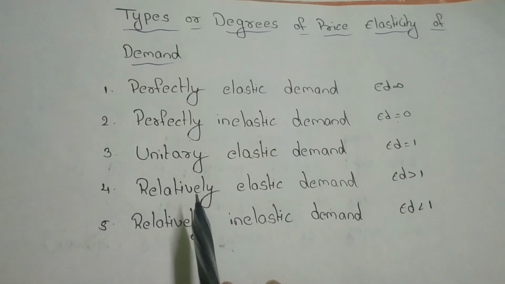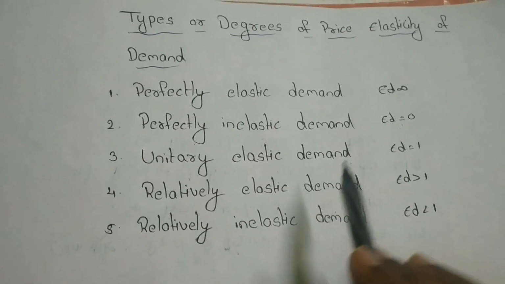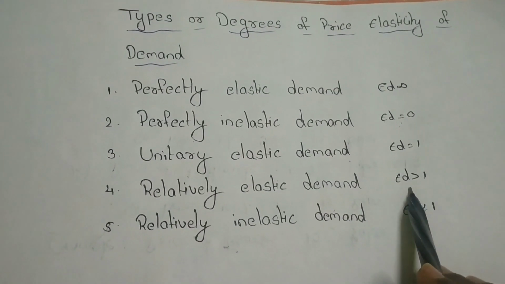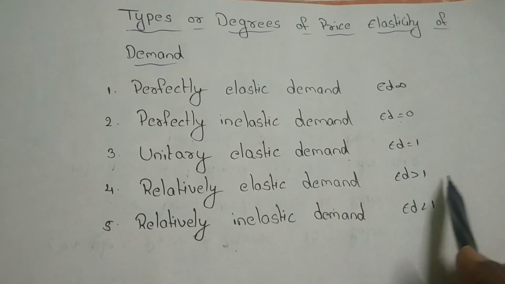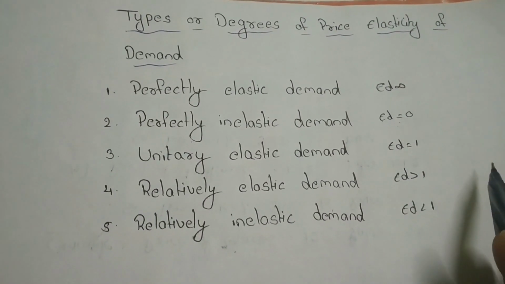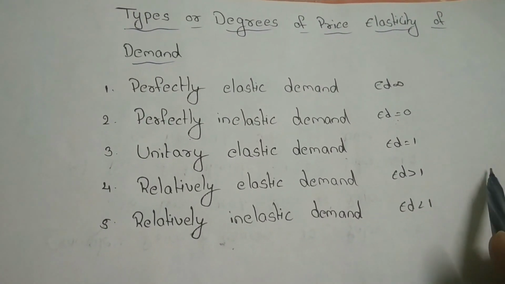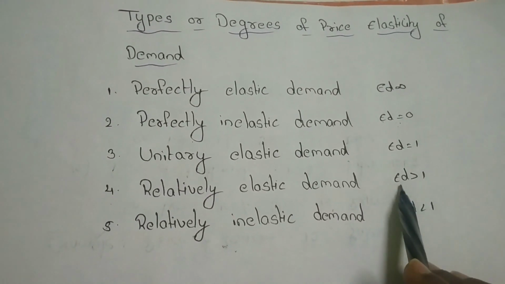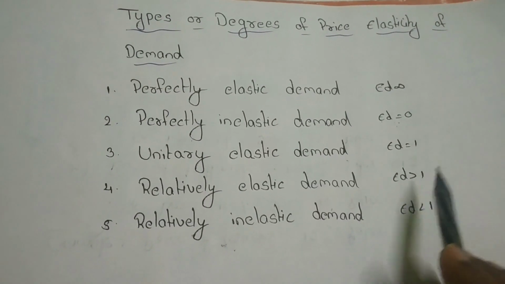Okay. Next, relatively elastic demand. So here ED is greater than 1 because the percentage change in demand is more than the percentage change in price. So when compared to price, the percentage change in demand is more. That is why it represents ED greater than 1. Okay.